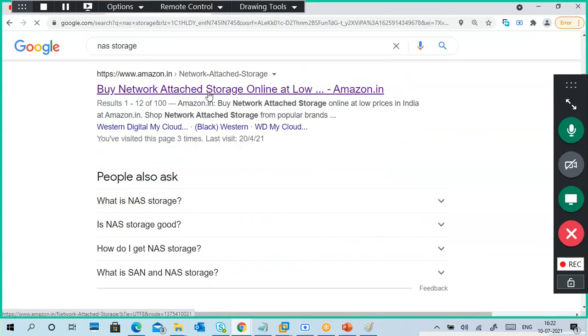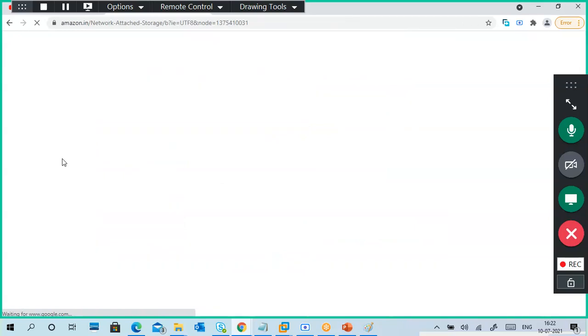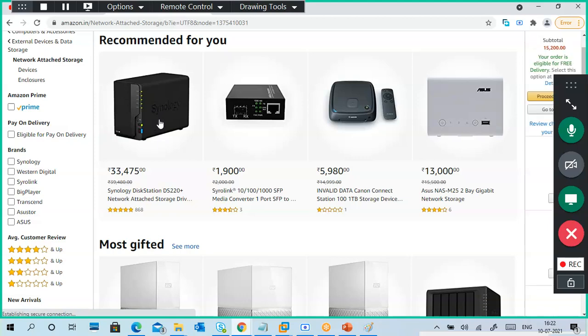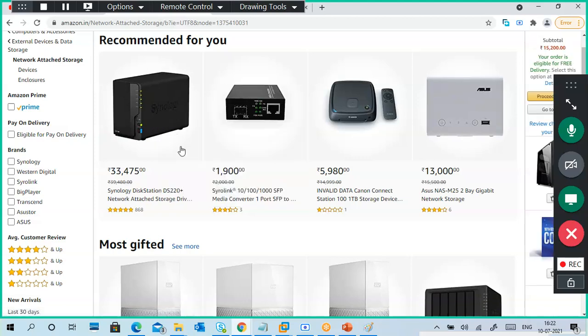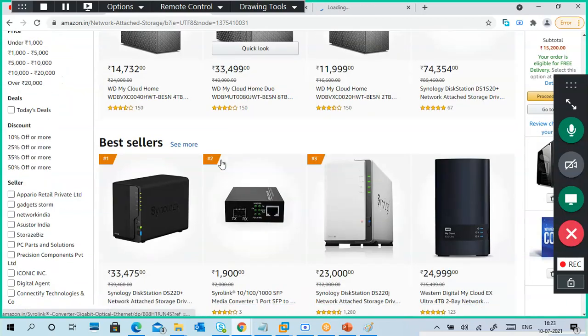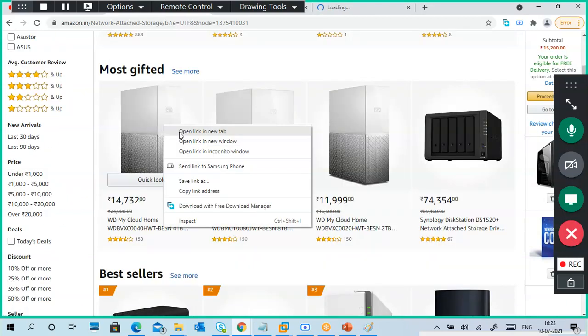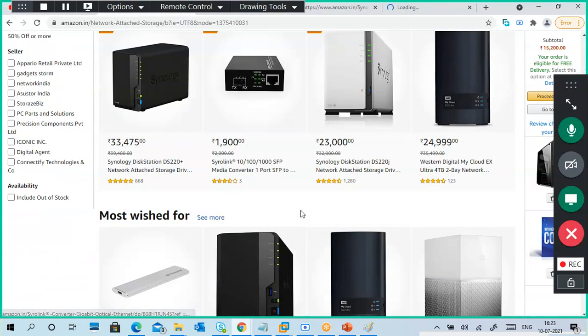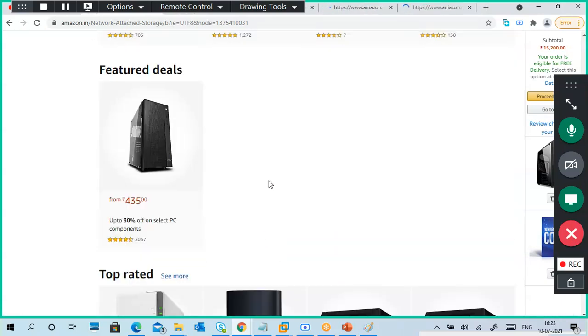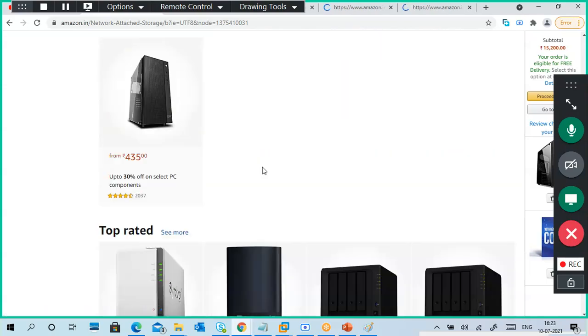Okay, this is our Amazon. See, this is a NAS device. You can see it is a NAS device. It's simple. It looks like a box only. Okay, and there are lower-cost ones and higher-cost ones, depending upon your organization and use. For your home purpose also you can use these NAS devices. The only thing is you have to check the features.